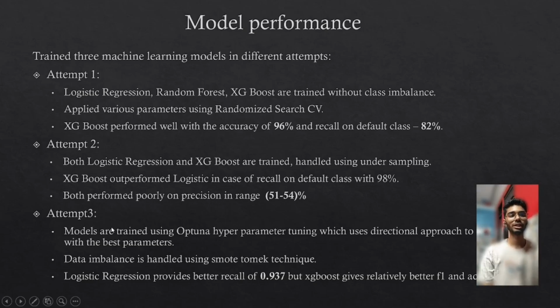In attempt three, models are trained with the help of Optuna hyperparameter tuning. This provides us a directional approach instead of using some combination of parameters or selecting random parameters. It gives us the best parameters. And the class imbalance is handled using the SMOTE Tomek technique. In attempt three, logistic regression provides better recall of 93%, but XGBoost gave relatively better F1 and accuracy.